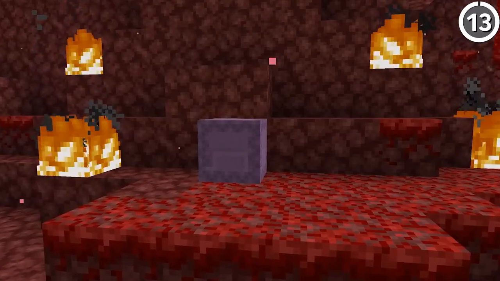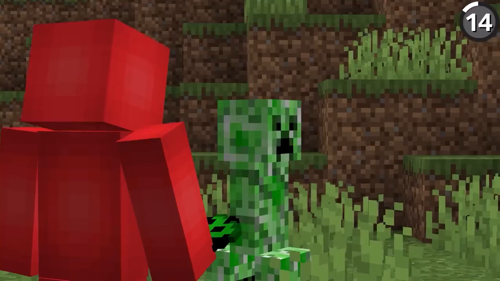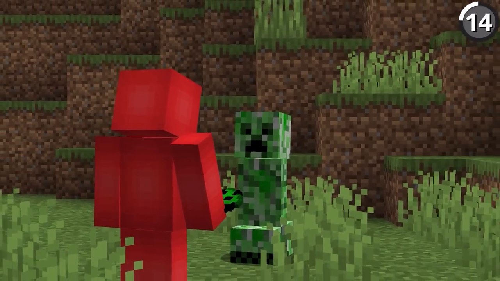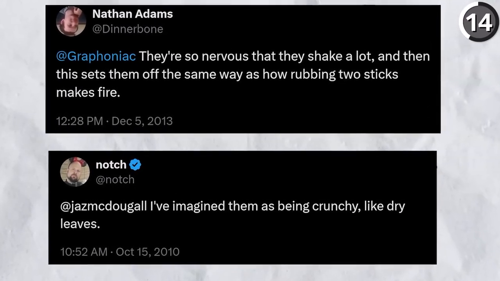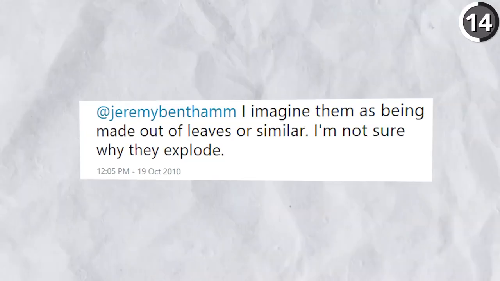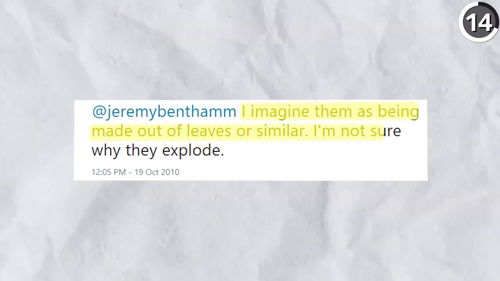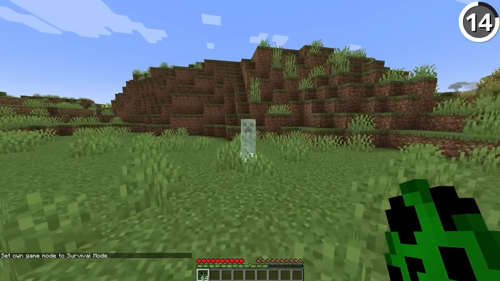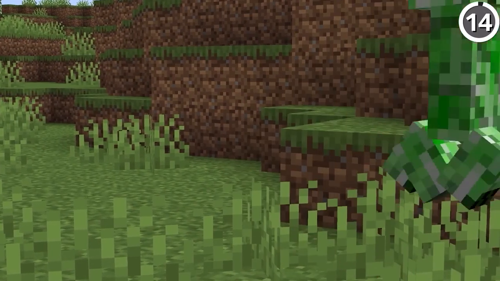Okay, thanks. I know it's hard to believe, but there's some things that the Minecraft movie's getting right, which is that the creeper isn't a reptile or an undead or anything in between, but actually both Notch and Ditterbone have made statements relating to creepers being plants. And in another tweet, Notch said, "I imagine them as being made out of leaves or similar, and I'm not sure why they explode." So that strange bushy-like creature that sneaks up on Jason Momoa might be the closest thing we have to the realistic depiction.